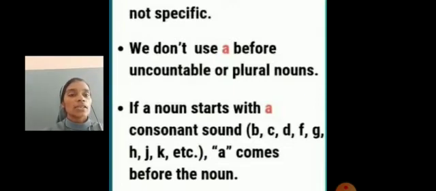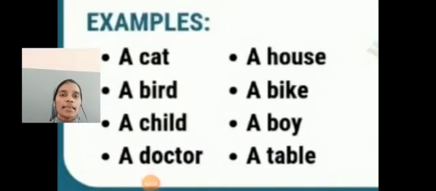So we use a before the consonant sounds. For example, a cat, a bird, a child, a doctor, a house, a bike, a boy, a table.